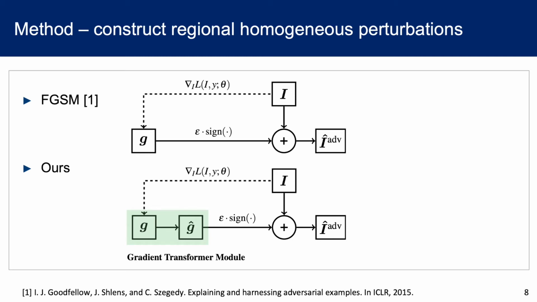We start by editing a very popular adversary attack method, the fast gradient sign method, FGSM in short. For each target image, FGSM computes the loss gradient and then adds it back to the original image. We insert a gradient transformer before applying the gradient to the original image, and then maximize the classification loss to train the parameters of the gradient transformer. This gradient transformer will make sure the perturbations are regionally homogeneous.